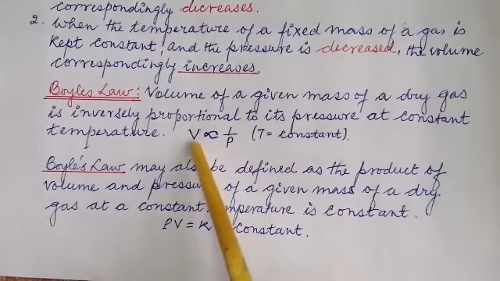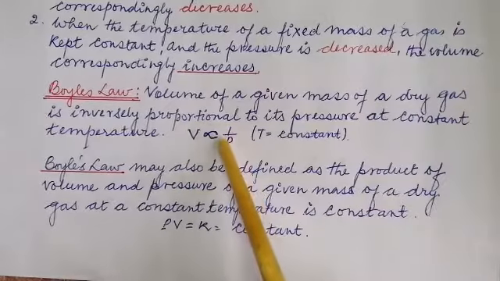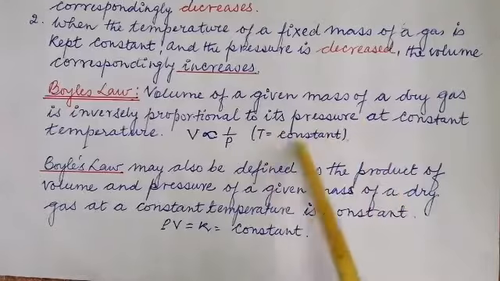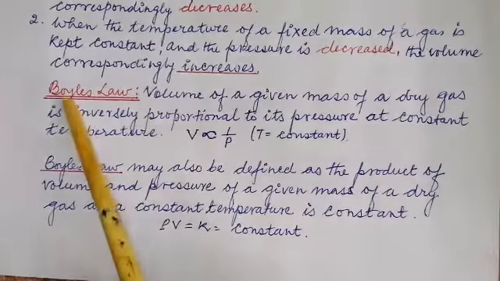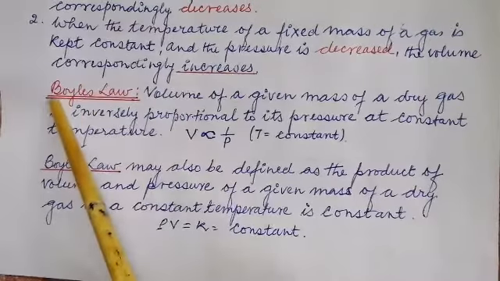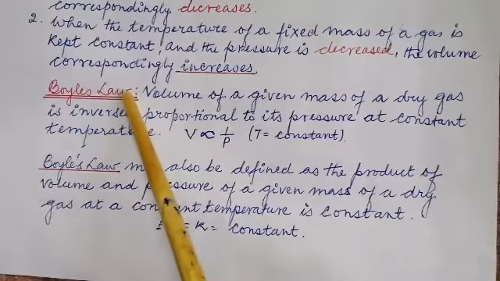V stands for volume. So volume is inversely proportional to pressure when you keep the temperature constant. This was the findings of Robert Boyle, and the law was named after him, Boyle's Law.